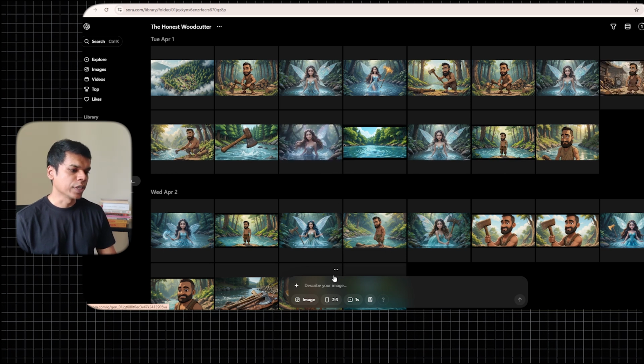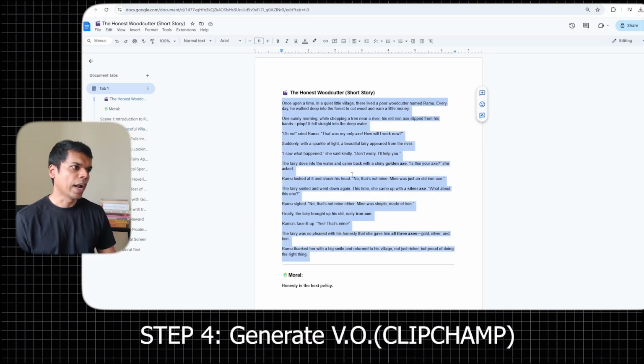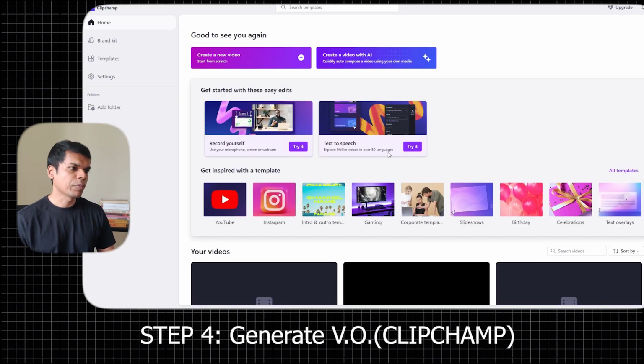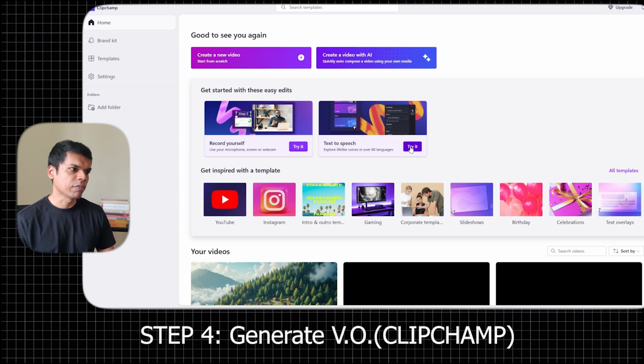Now what you have to do is go to your Google Doc and copy your script. Now we need to generate the audio. I'm using a free software, Clipchamp. It comes with every Windows PC laptop. From here, on the home page itself, you can see text to speech. Try it.